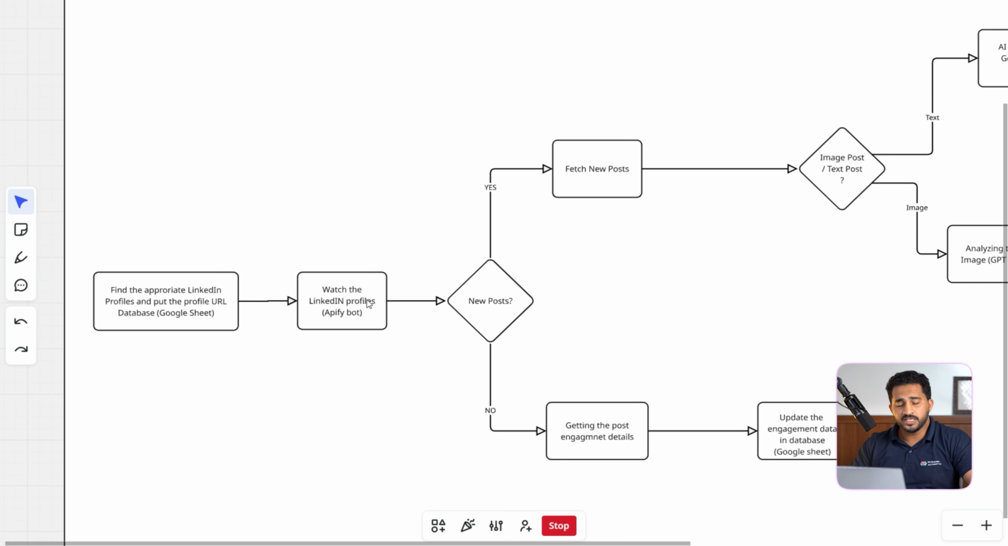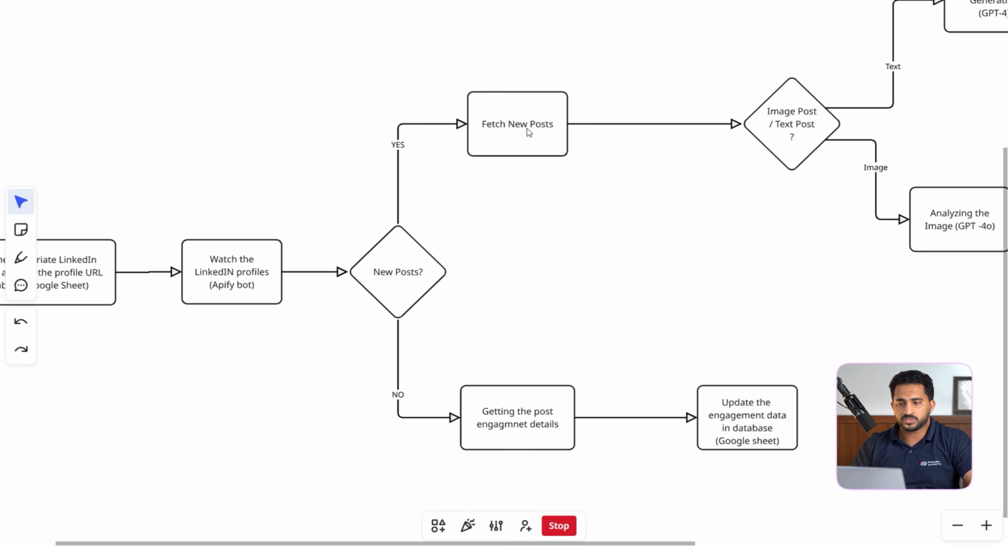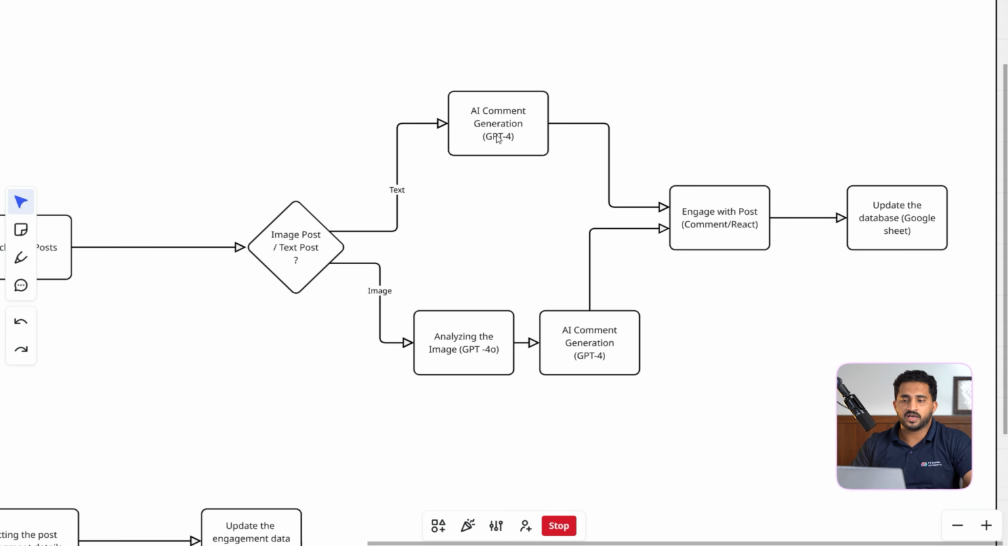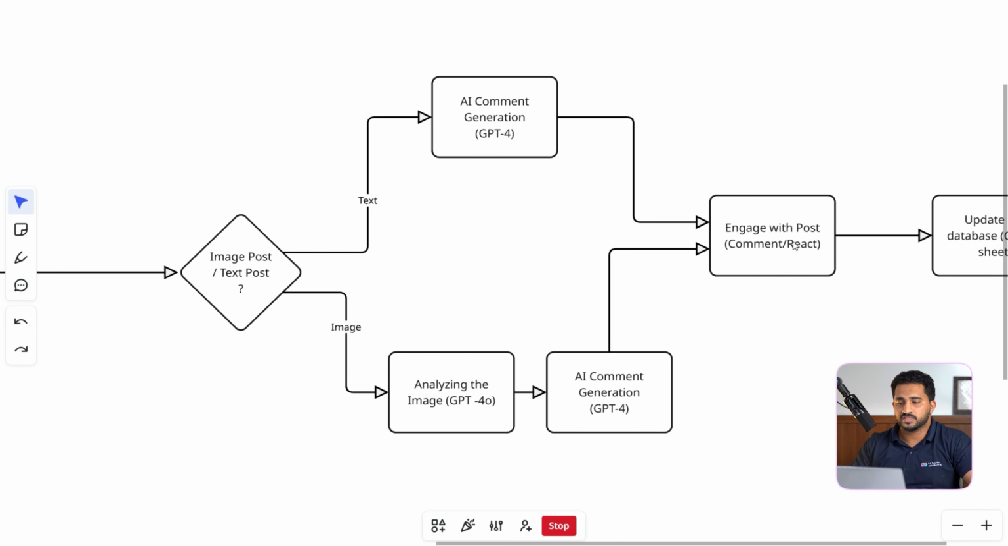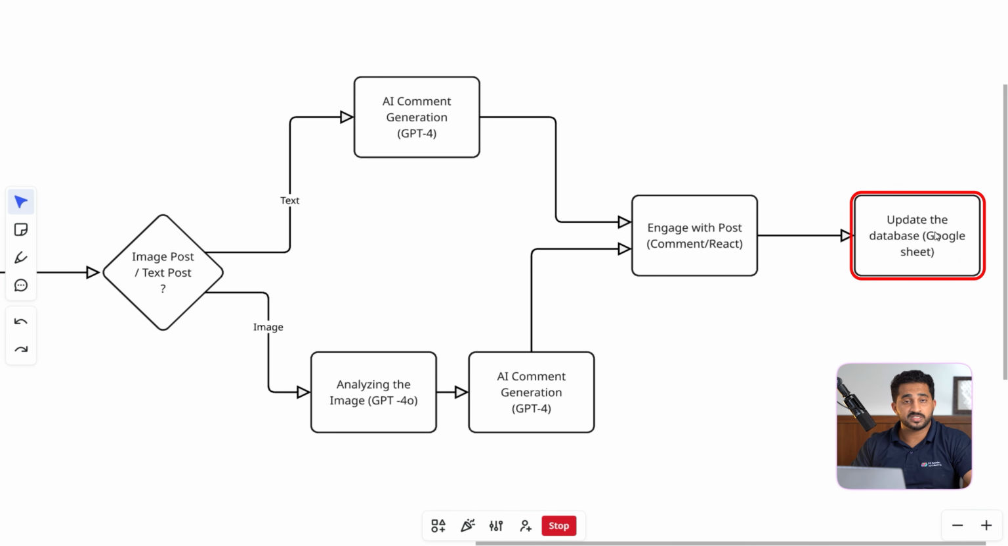So we are checking each of the profiles to see if there are any new posts or not. If there is no new post, we will get all the engagement details of the posts which are already in our database, and we will update our database, which is Google Sheet. And in case there is a new post, we will fetch those new posts and analyze whether it is an image post or text post. If it is a text post, we will analyze the content and generate comment content using ChatGPT 4. Then we will engage with the post, either by comment or react. Then finally we will update the database, which is our Google Sheet.